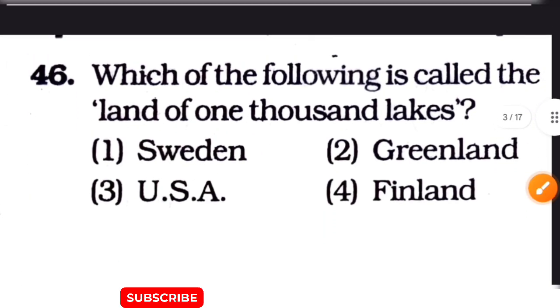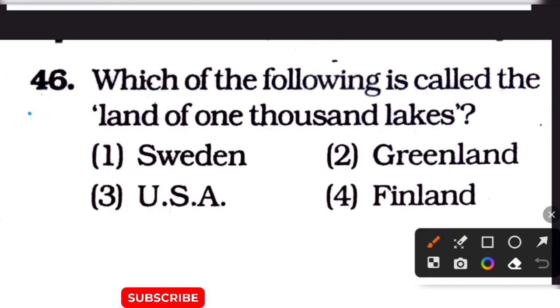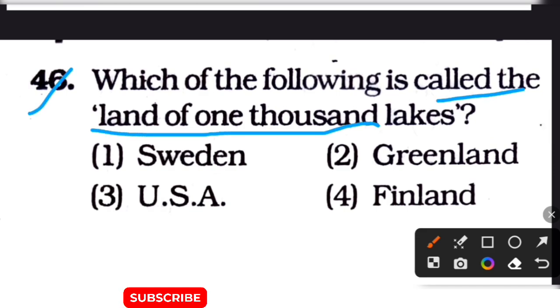Next question is which of the following is called the land of 1000 lakes? The options are option 1 Sweden, option 2 Greenland, option 3 USA, option 4 Finland. The correct answer of this question is option number 4 Finland.